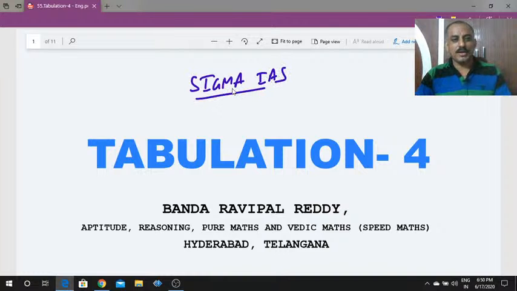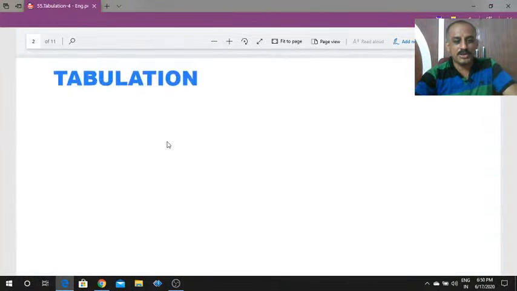Today's topic is tabulation. Today is the fourth day. For the last three days we have been discussing tabulation. Some questions are already completed, and today I will discuss some more questions on tabulation.